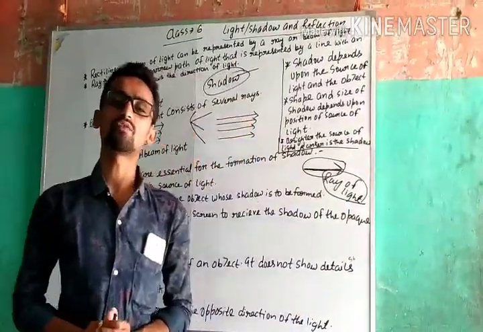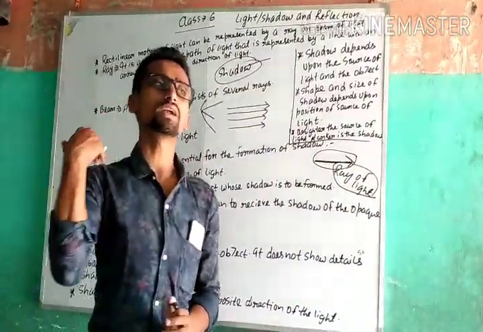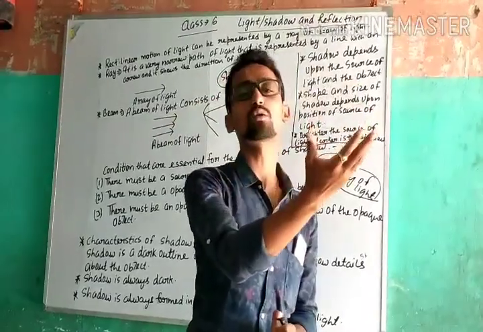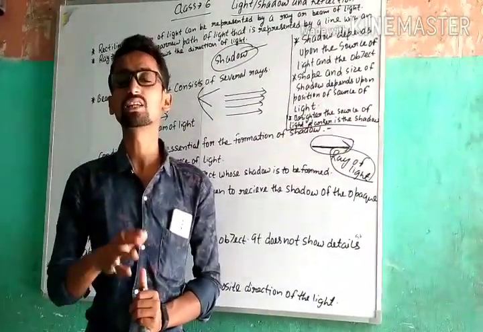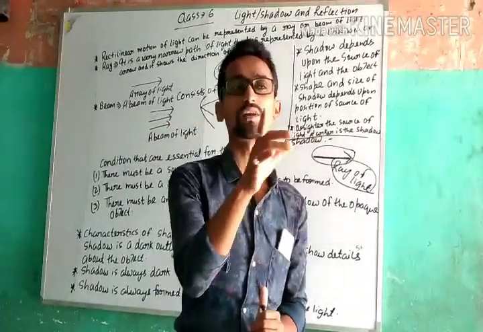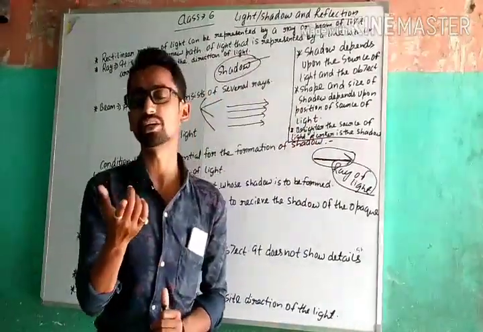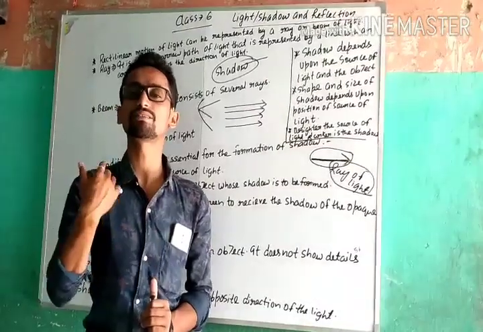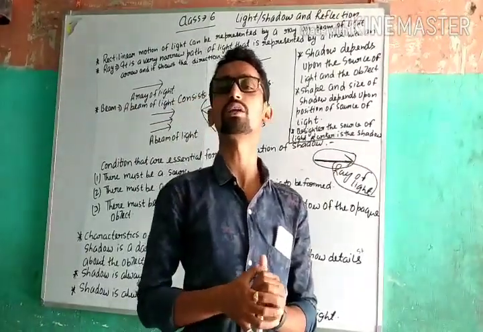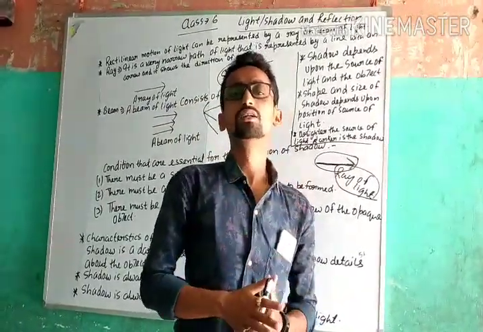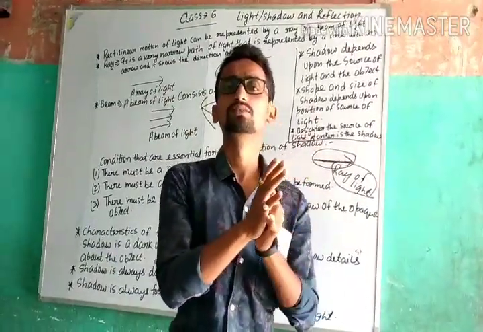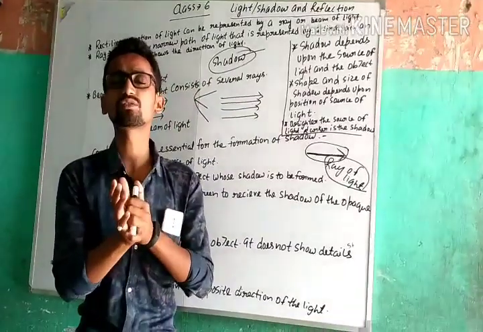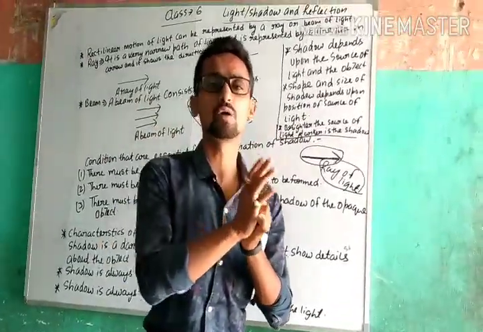So we can say that reflection is the phenomenon that when light rays strike an opaque surface, they bounce back in the opposite direction. This property of light is known as reflection of light, which we have studied in our previous lecture, and we can see each and every object due to the reflection of light. So we can say that shadow is always formed when light rays fall on an opaque object.